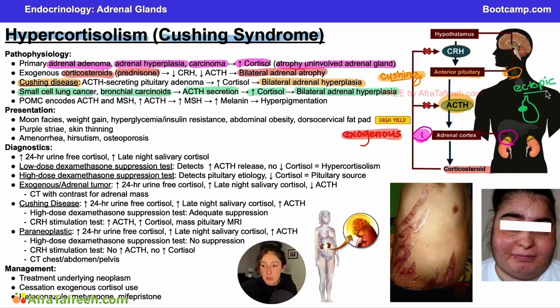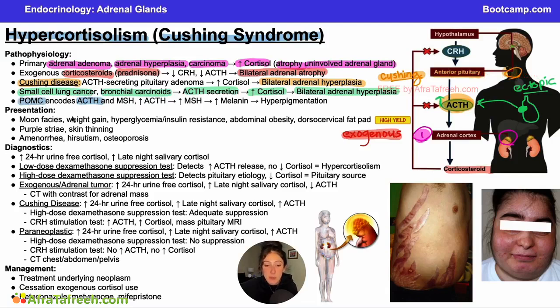So it's important to remember that you can have this ectopic ACTH secretion, very commonly tested with small cell lung cancer. Here I've drawn in a mass on a lung to help you remember that ACTH can get secreted from these different types of tumors at different sites in the body, causing a presentation that is very similar to Cushing's disease. A quick note here, because